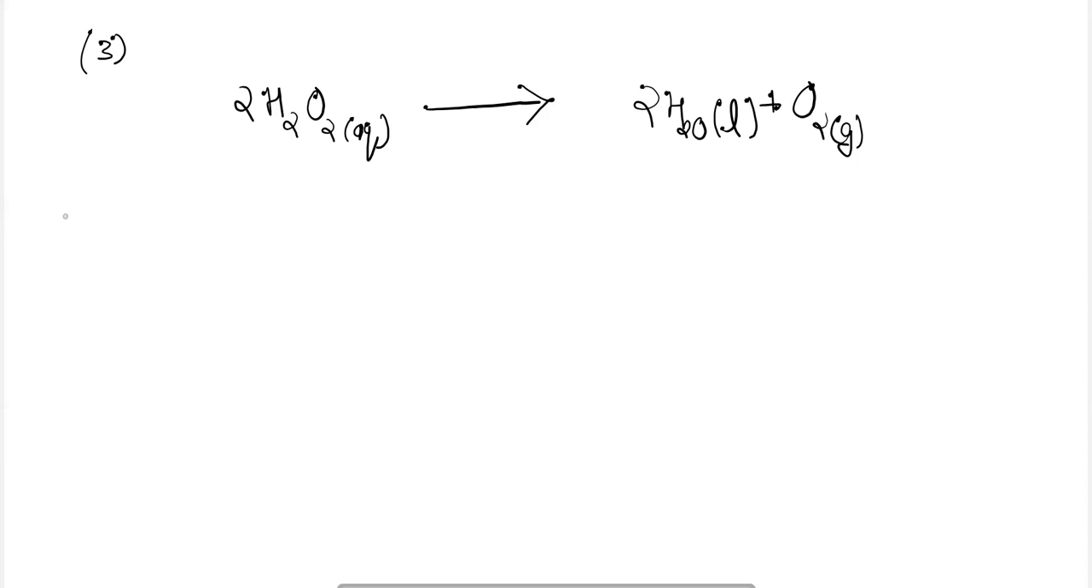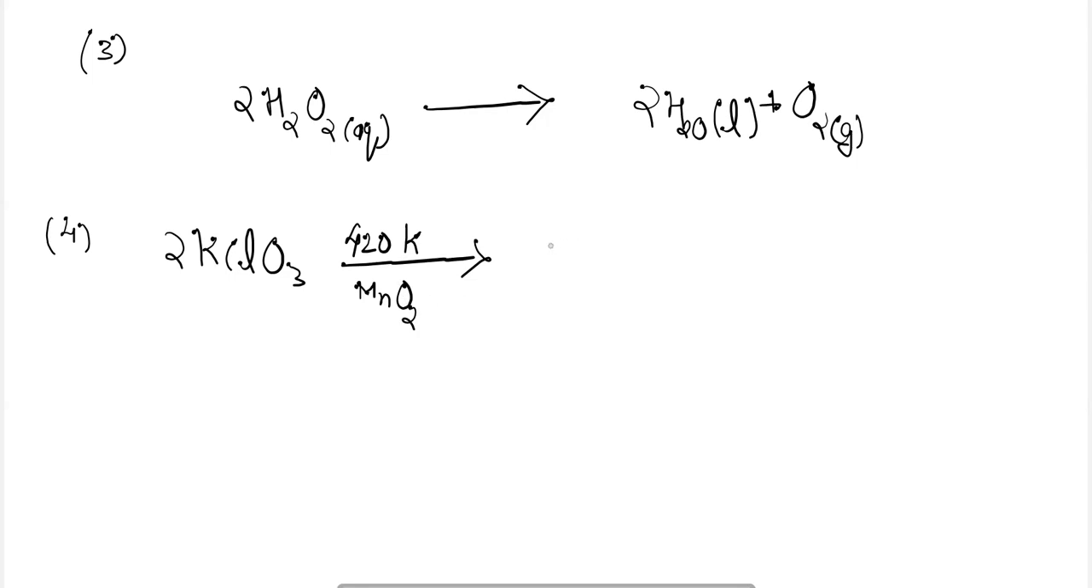Next, the laboratory method for the preparation of dioxygen. In the laboratory, potassium chlorate can be heated to 420 Kelvin with MnO2 to produce potassium chloride and dioxygen. So these are some of the methods to prepare dioxygen. What are the properties of dioxygen?